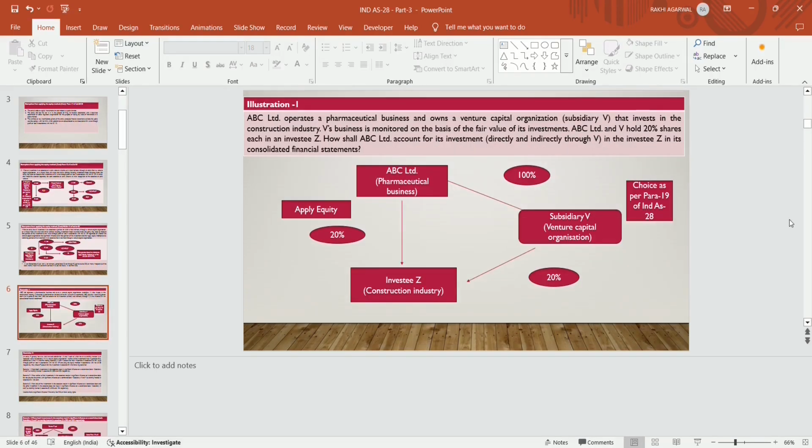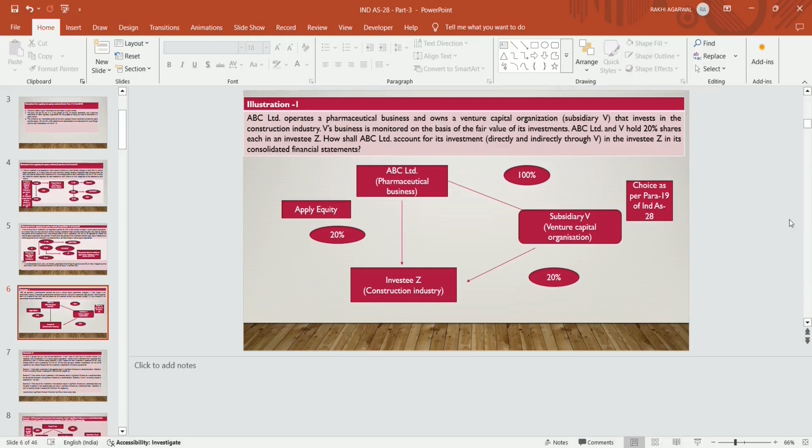Now illustration 1. ABC Limited operates a pharmaceutical business and owns a venture capital organization, that is subsidiary V, that invests in the construction industries. V's business is monitored on the basis of the fair value of its investments. ABC Limited and V hold 20% shares each in the investee Z Limited.